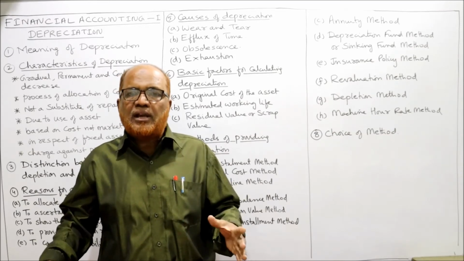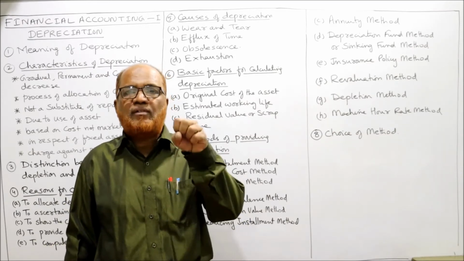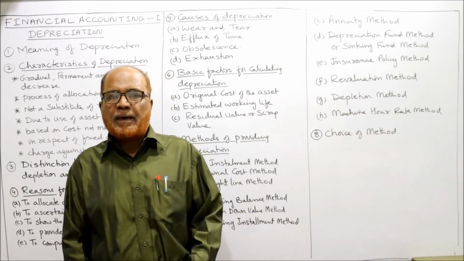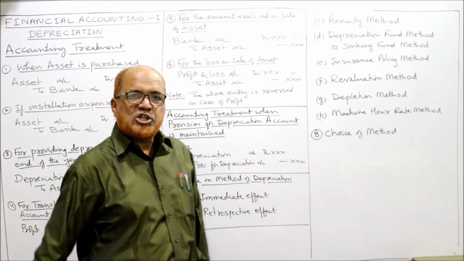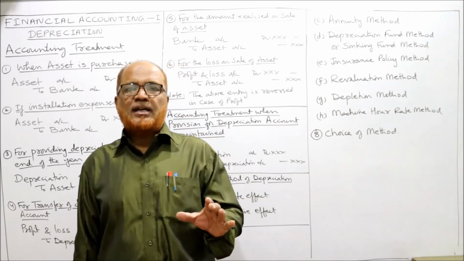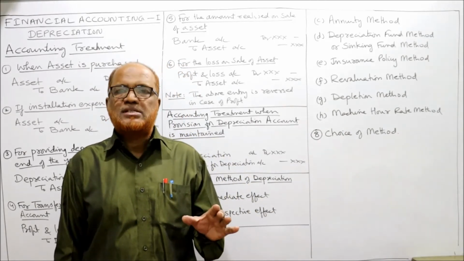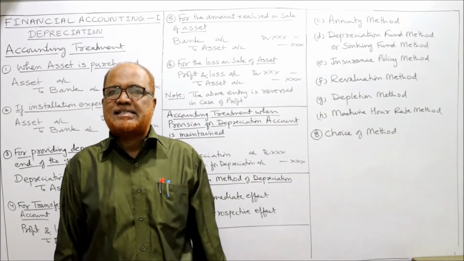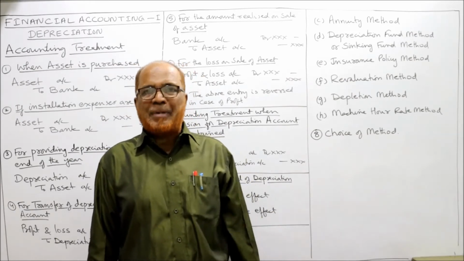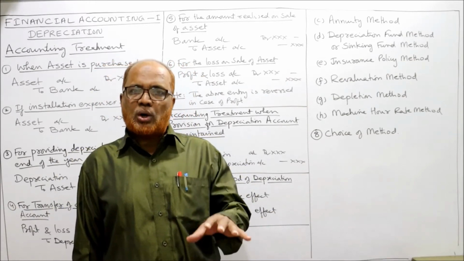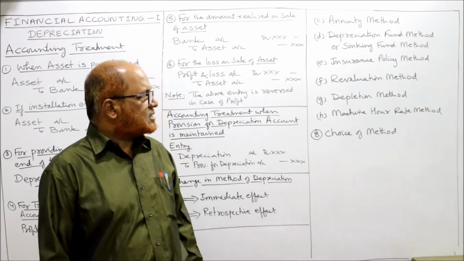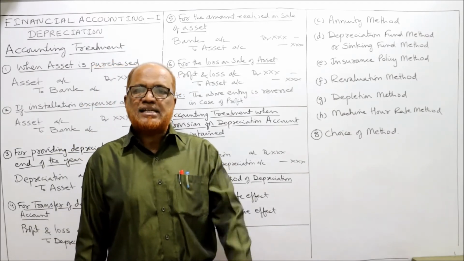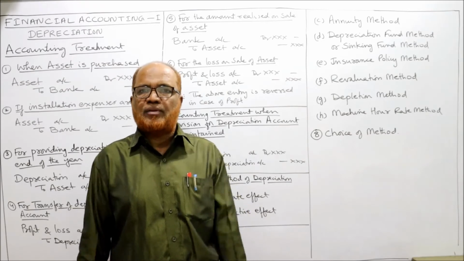Now in a particular year we find out how many units we have extracted. Suppose 50,000. So I'm discussing the depletion method. Depletion method is a method of charging depreciation in case of wasting assets like mines, ores, or oil refineries, etc. In this case, the assets are extracted from the earth.